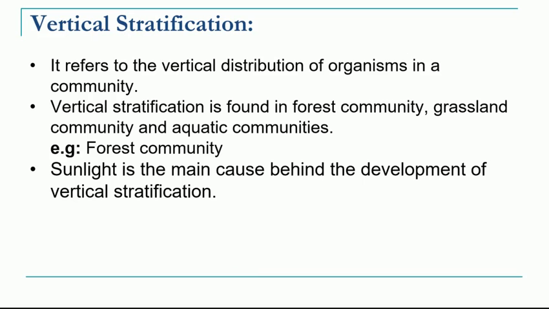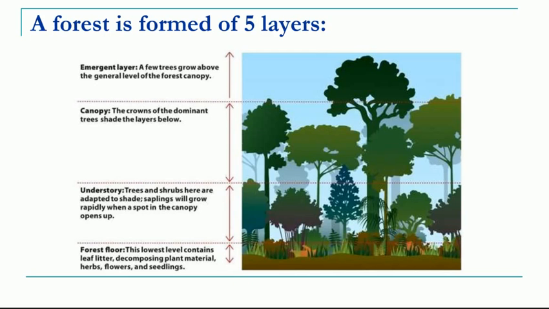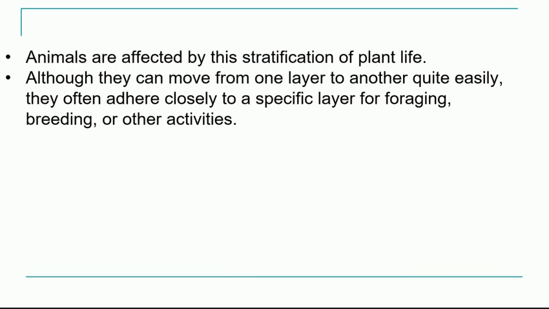Vertical stratification is mostly seen in the forest community or even aquatic or grassland community. Sunlight is the major factor for formation of vertical stratification. There are different layers of plants which are seen in the forest community, and accordingly animals are distributed into these different layers depending upon their food and breeding requirements.